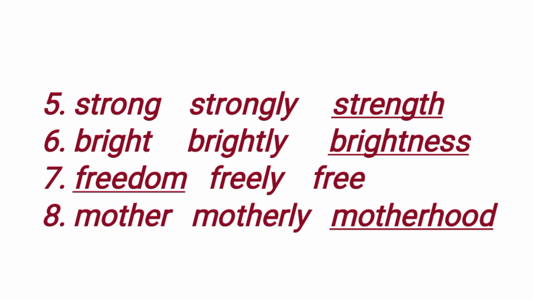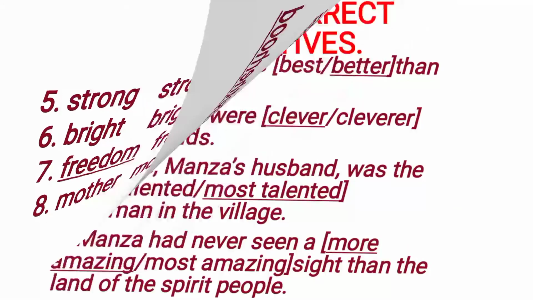Fifth one, strong, strongly, strength. Strength is the abstract noun. Sixth one, bright, brightly, brightness. Brightness is the abstract noun. Seventh one, freedom, freely, free. Freedom is the abstract noun. Then eighth one, mother, motherly, motherhood. Motherhood is the abstract noun.